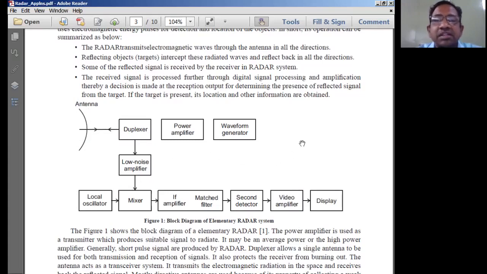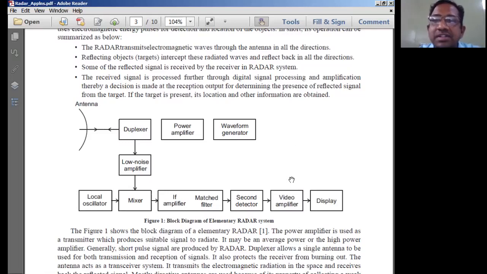That means this entire radar system is normally placed in the base station of the radar system. Now the base station could be on the ground surface, it could be on a satellite, it could be on ships moving in the water, it could be placed in space, or in the air atmosphere.